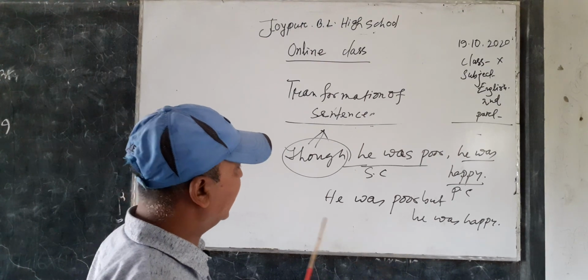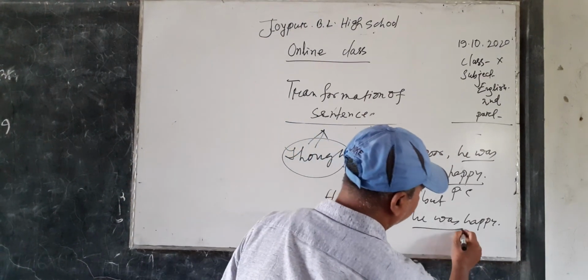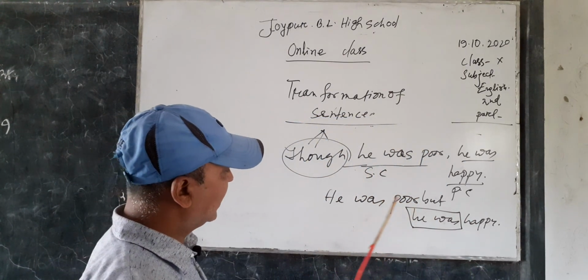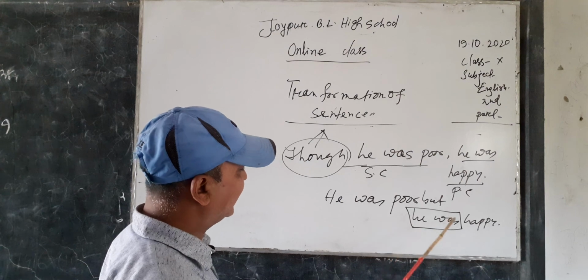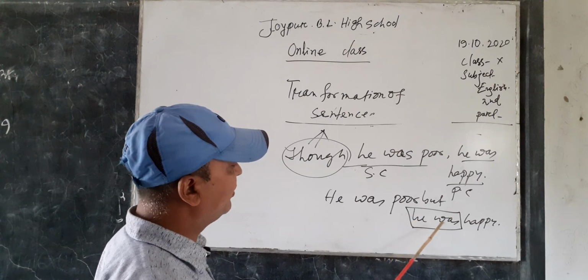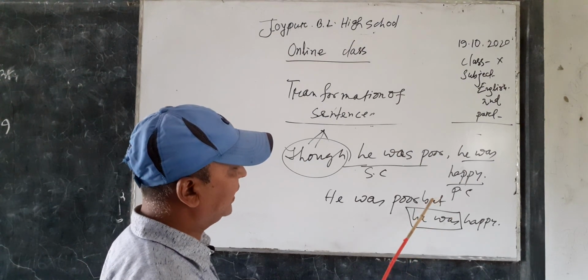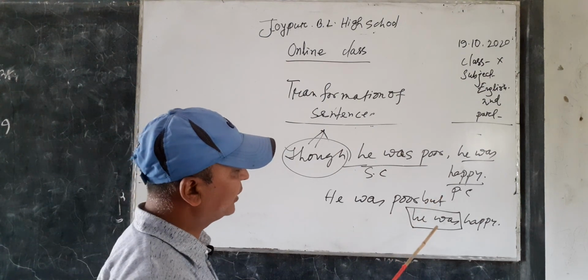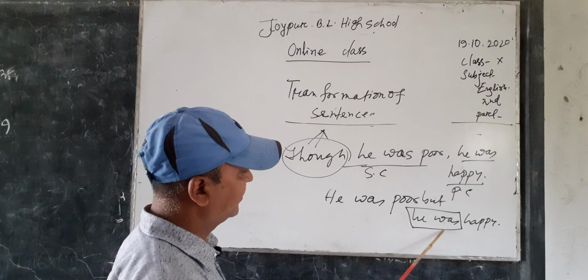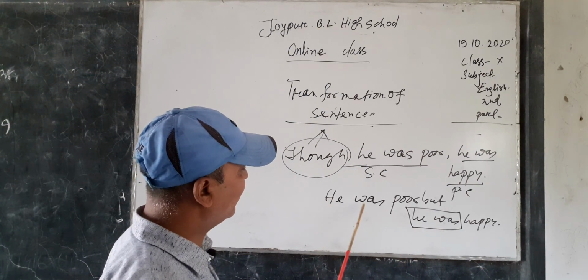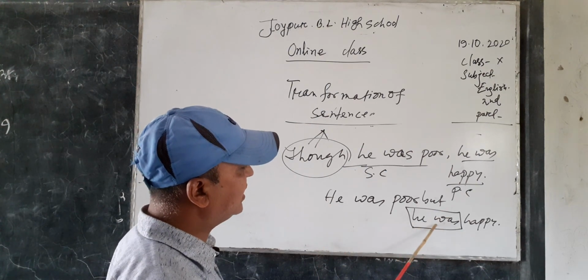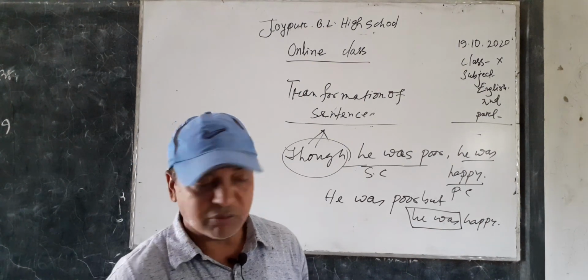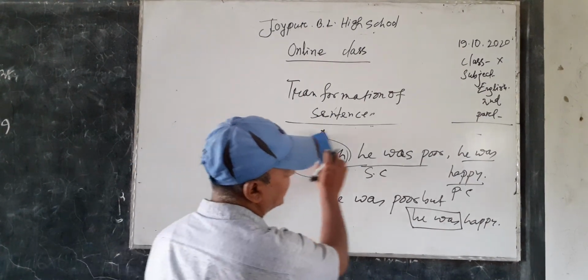Dear learners, here he was can be omitted because the same verb and same subject may be omitted after but or and coordinating conjunction. So we can omit he was because there is he was and also there is he was. This he was can be omitted. Dear learners, now let's move to another sentence.